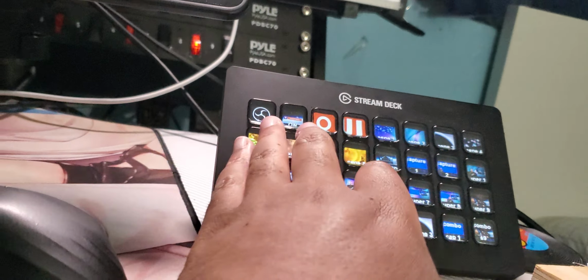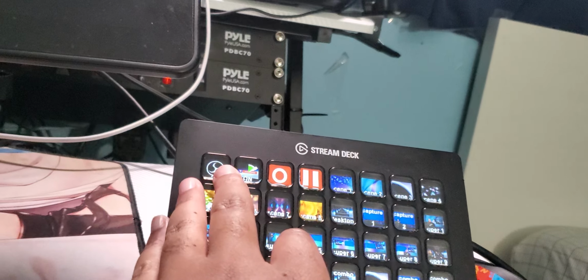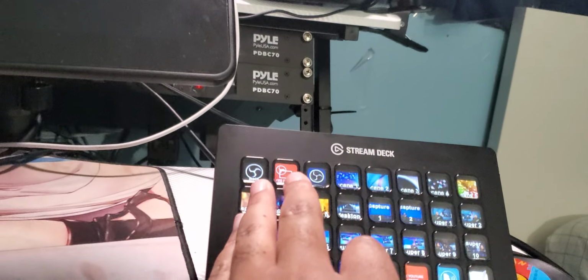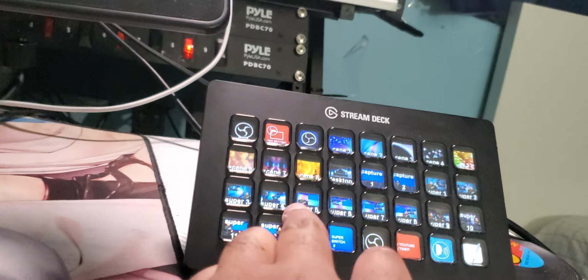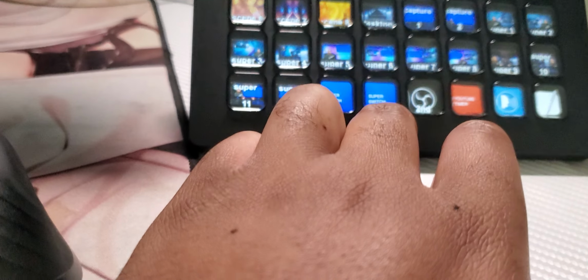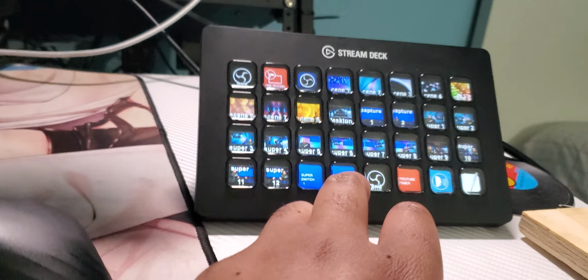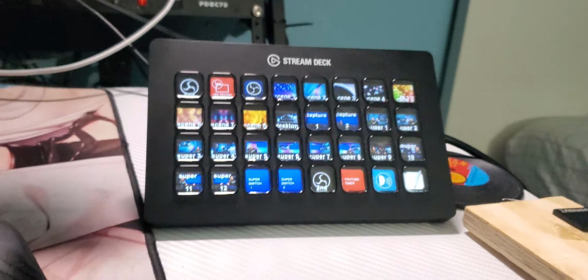If we go over here, that's what this one does right here. I'm not going to do it, but if I remember, I'll put it in the post.